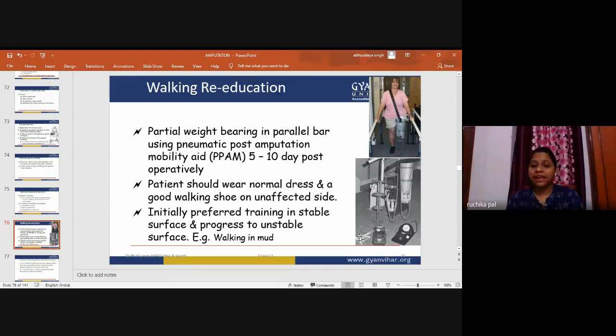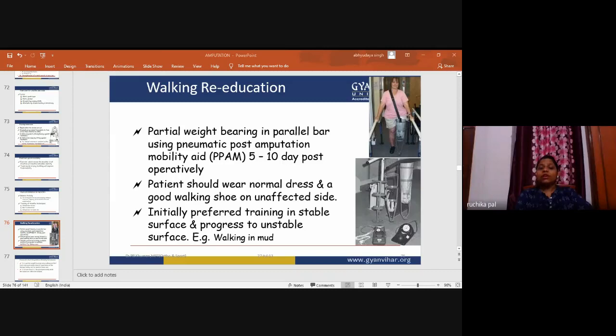Initially, training is preferred on a stable surface, and progresses to unstable surfaces. So first of all, we will go for walking on stable surfaces, as we don't want the patient to move on uneven surfaces, so that the patient cannot fall down or the ambulation becomes difficult.